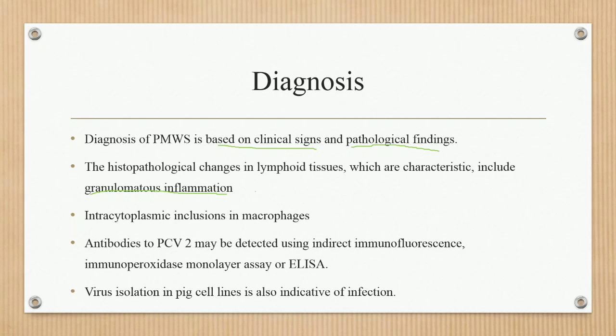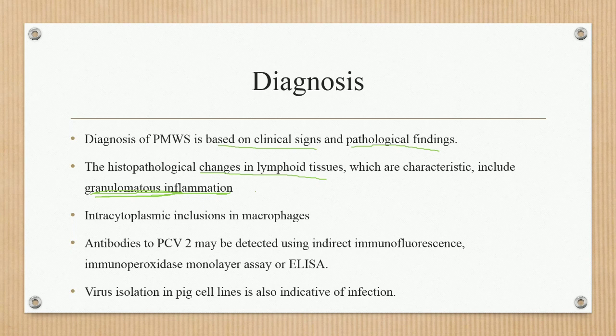Granulomatous inflammation in the lymphoid tissue is an important histopathological change in pigs affected with porcine circovirus second.